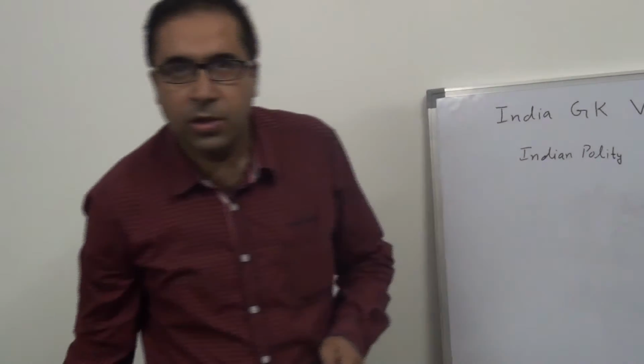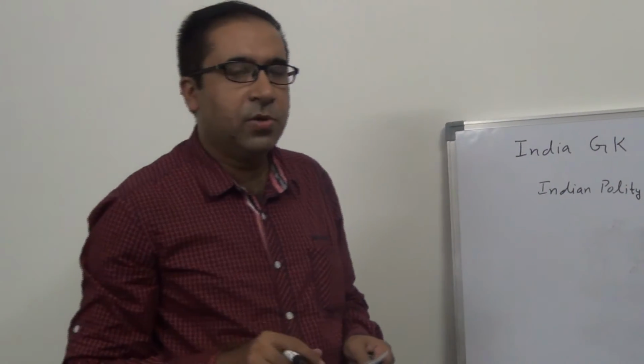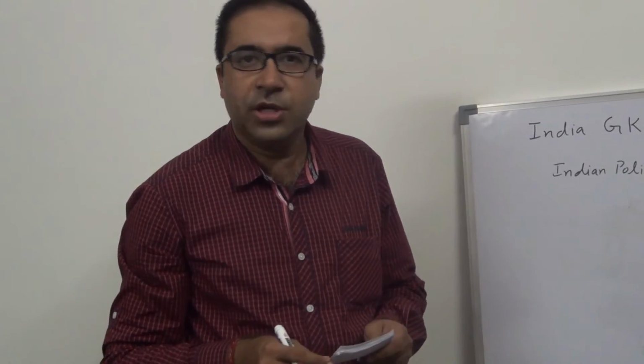Now few more points about Indian Constitution. Indian Constitution, as we already know, is the most detailed and lengthy constitution in the world. It is a borrowed constitution. Borrowed means various provisions of the Indian Constitution have been taken from different constitutions of the world.